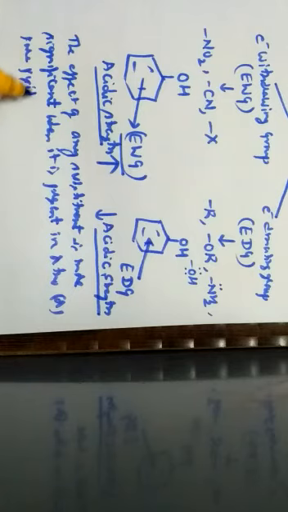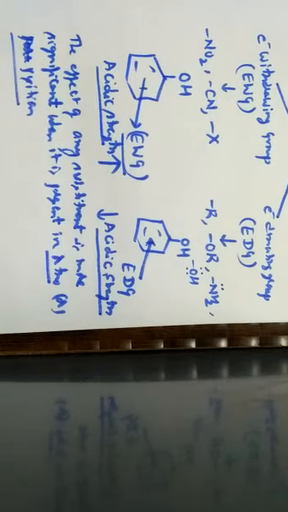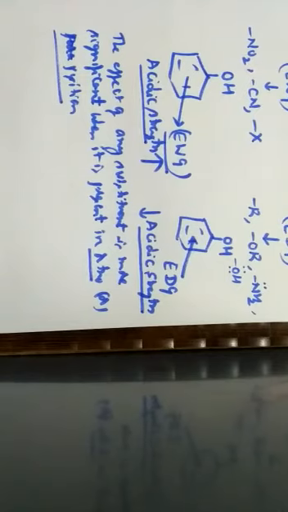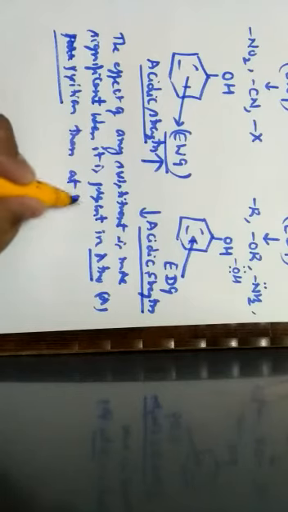In a benzene ring, we know there is an existence of ortho position as well as para position. So the effect of any substituent is more significant when it is present at ortho position or para position than at meta position.